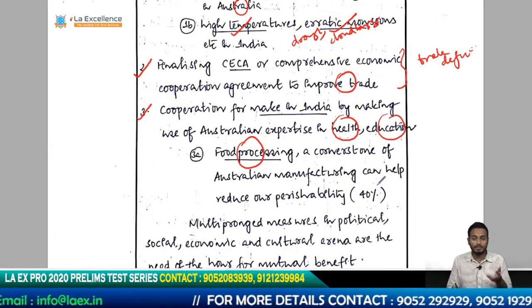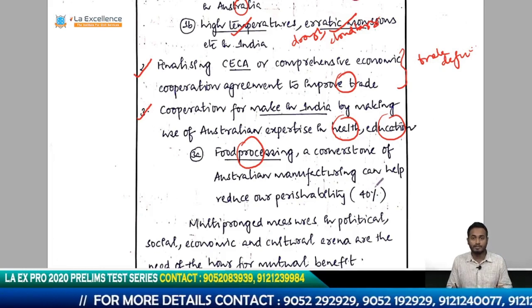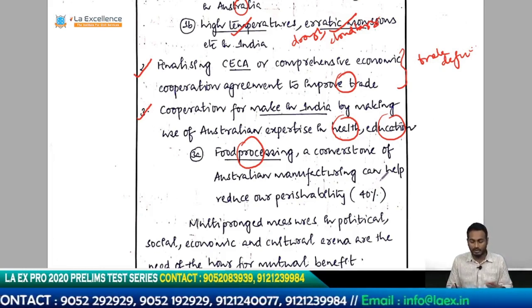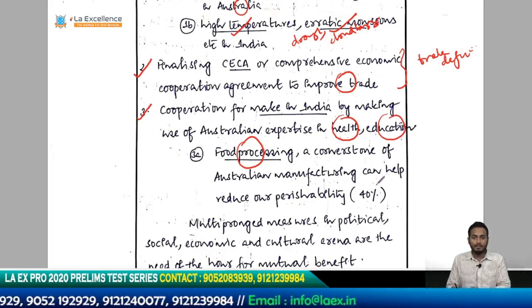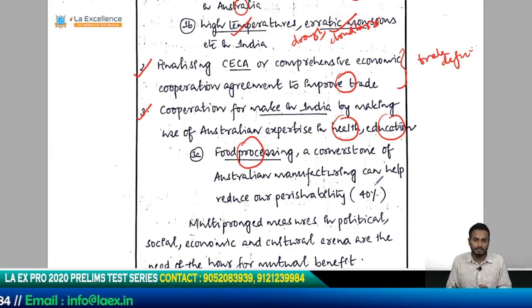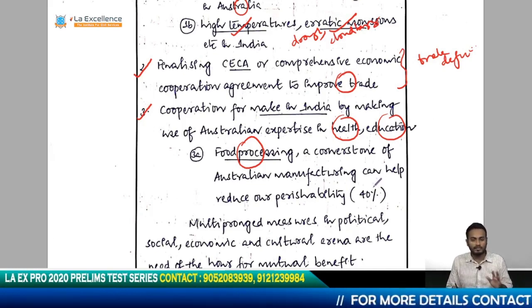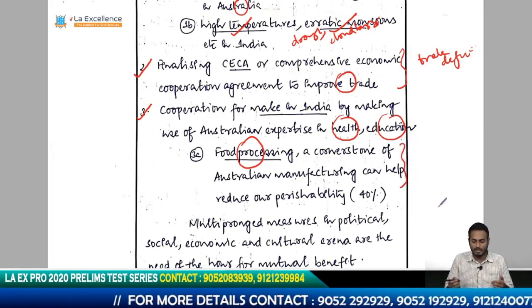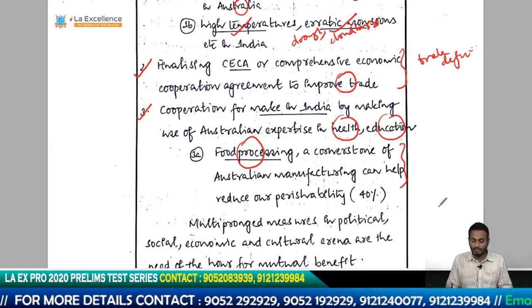How high is the perishability? It is to the tune of 40 to 60% in vegetables and fruits, in a manner of speaking. So in this context, if we take help of Australia through technology transfer or through other international best practices or Australian best practices, we can improve our food processing sector, we can export, we can get foreign exchange and so on. All the assorted benefits will be there. Okay, so in this sector, these two countries will benefit each other.